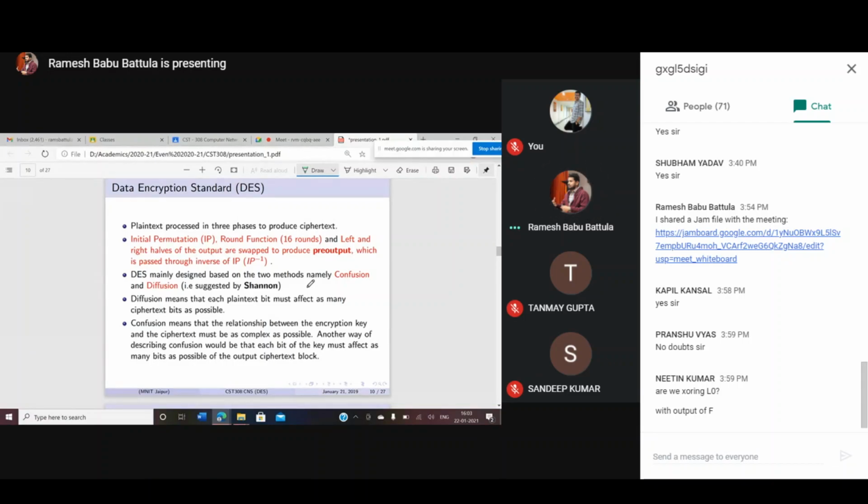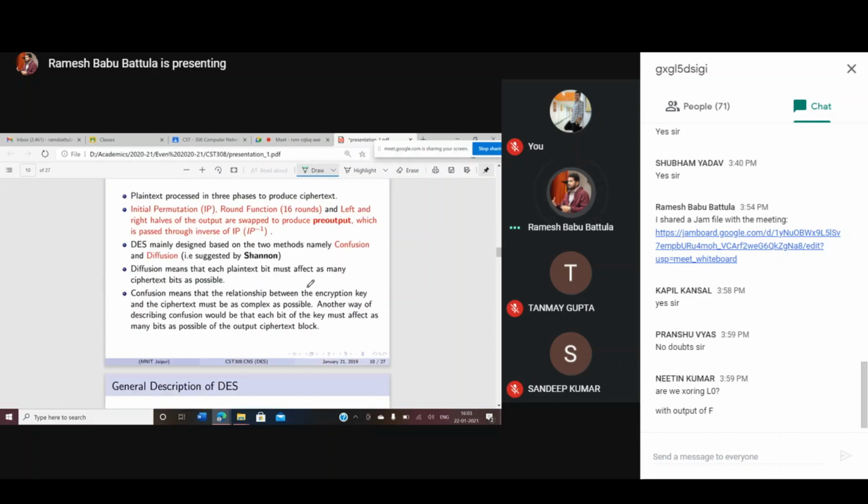We will see that. Confusion means that the relationship between the encryption key and the ciphertext must be as complex as possible. It means the same way: a key bit affects many bits of the cipher block. We'll see how it is possible.